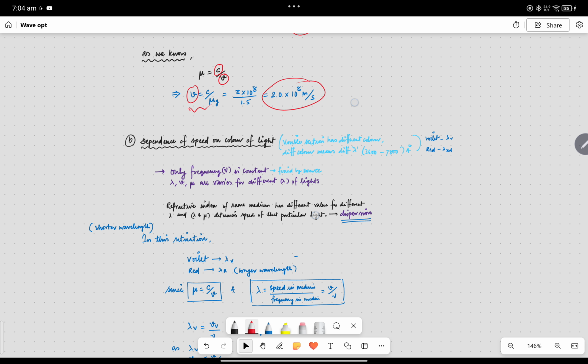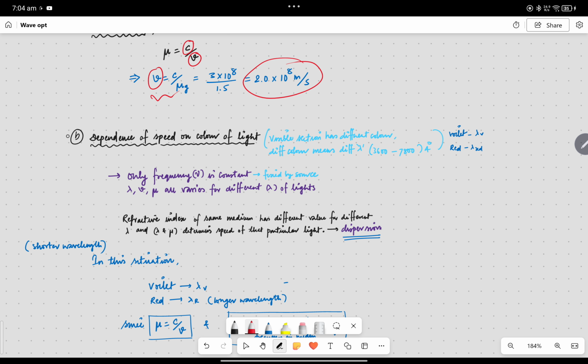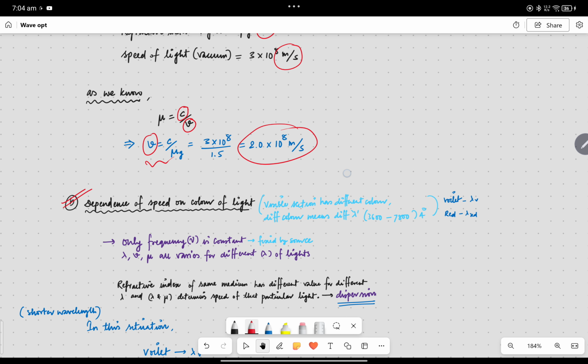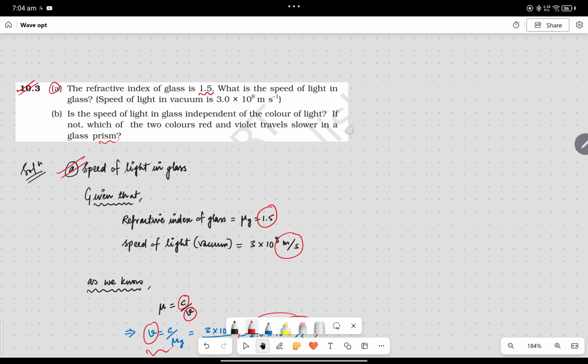And now the second part. In the second part, what is asked is: does every color have the same speed in the glass? Is the speed of light in glass independent of the color of light?